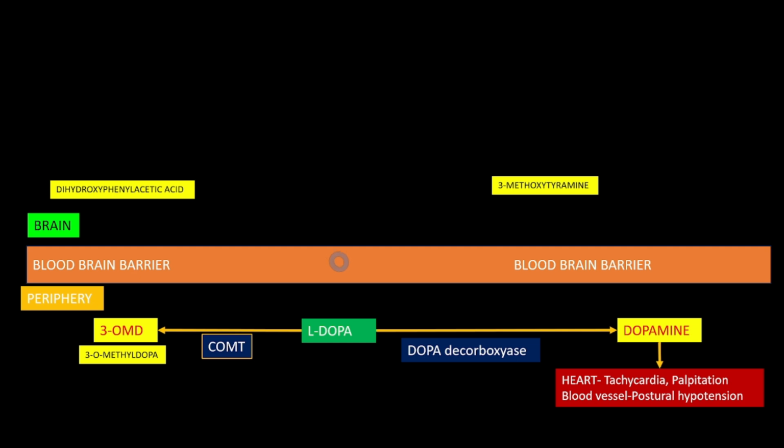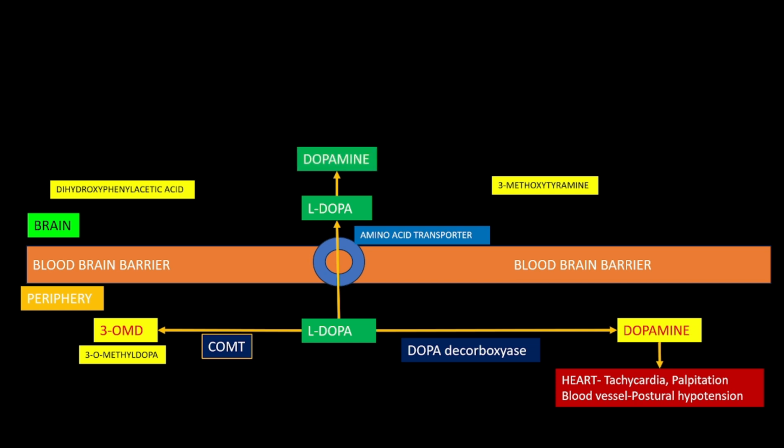Along with that, the levodopa will enter into the brain with the help of an amino acid transporter. So this is an amino acid transporter. Once the amino acid transporter opens, levodopa can be carried into the brain. After entering the brain, levodopa can be converted into dopamine.